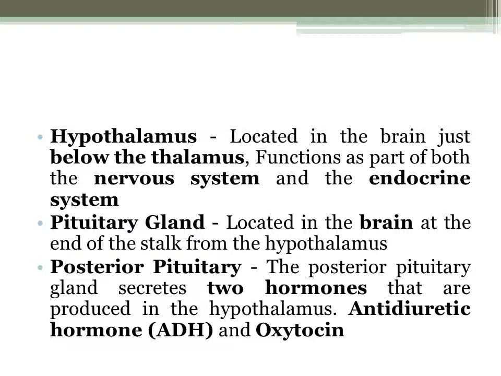So, in the latter part of this presentation, we are going to discuss other glands in the endocrine system, and the one that is responsible for their growth and development is what we call the pituitary gland. Now let's go to the posterior pituitary. The posterior pituitary gland secretes two hormones that are produced in the hypothalamus. We have the antidiuretic hormone and oxytocin.